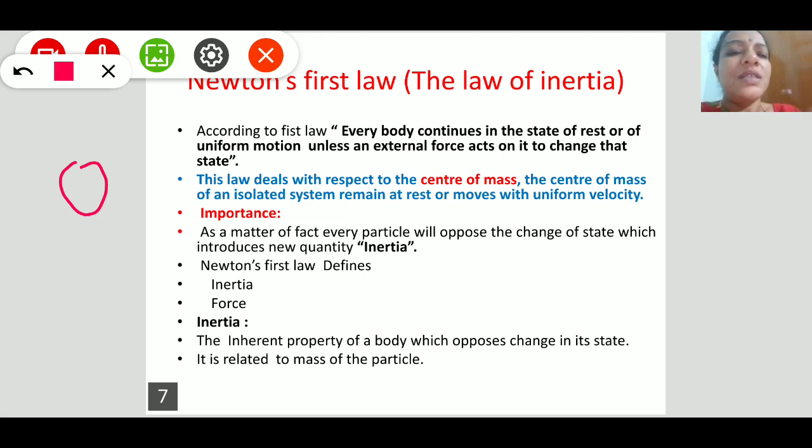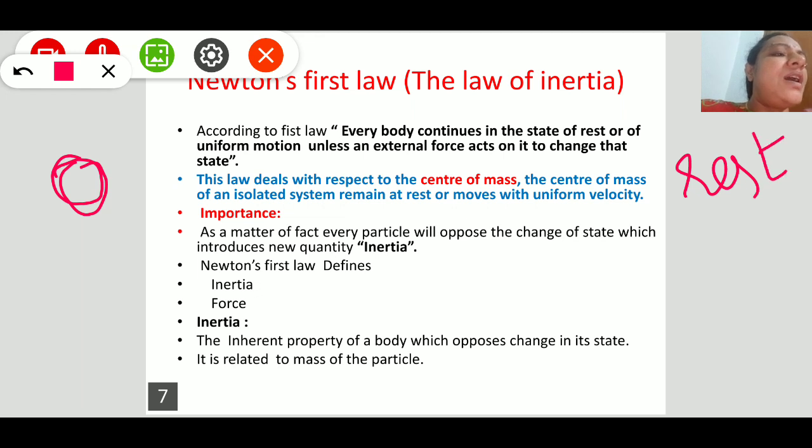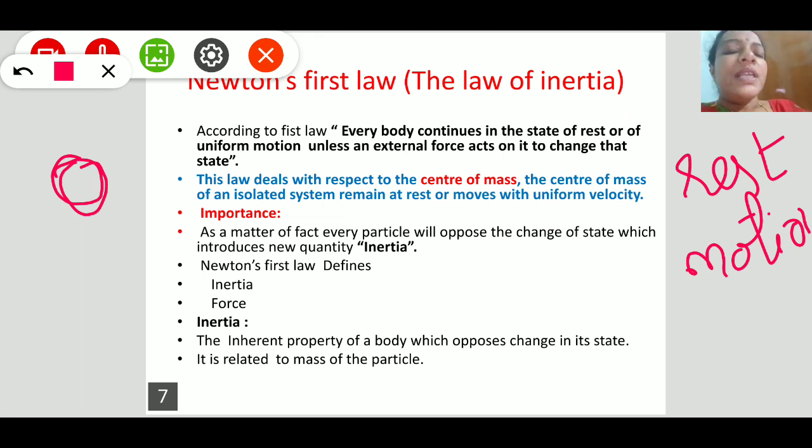In this universe a body has only two states: rest state or motion state. If there is no external force, this body continues its rest position.